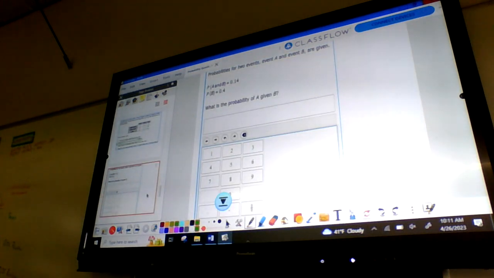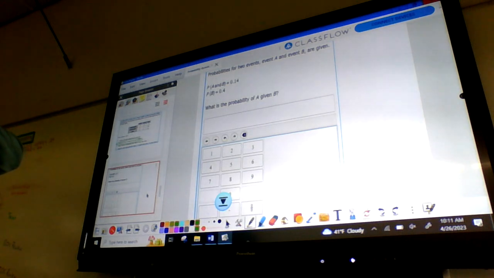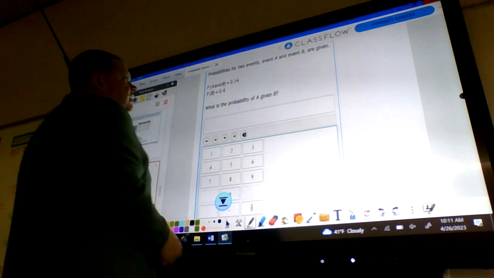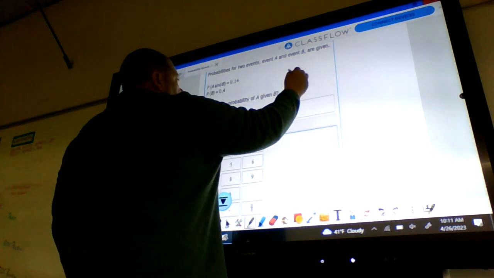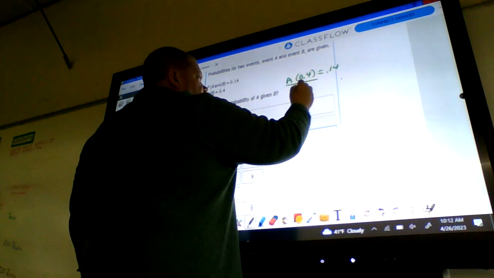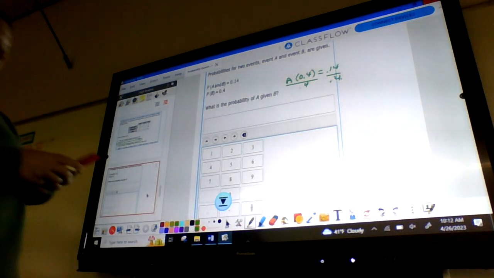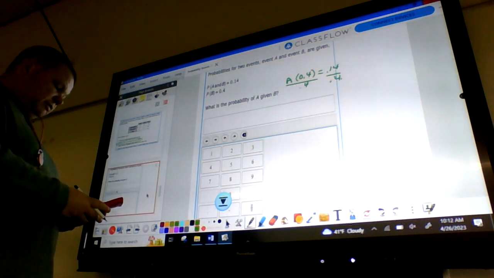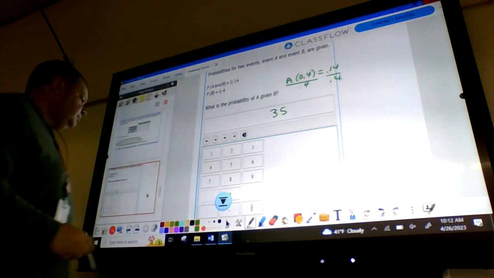Probabilities for 2 events, event A and event B, are given. The probability of A and B is 0.14. The probability of B is 0.4. So what is the probability of A given B? Okay, in this case, we're looking for, again, what A is. So I'm going to look at A, multiply it by 0.4, and that's going to equal 0.14. So I want to divide both sides by 0.4. When I take 0.14 and divide it by 0.4, I get 0.35, or 35%.